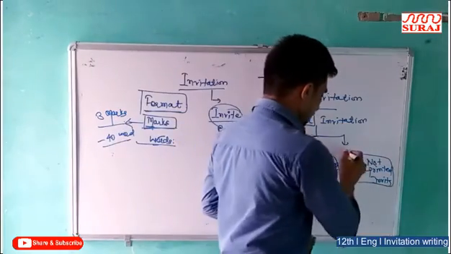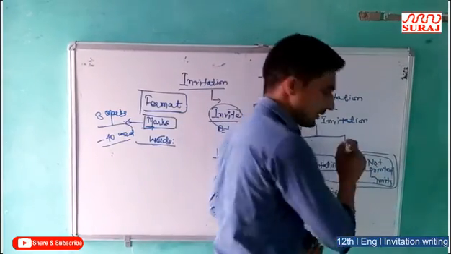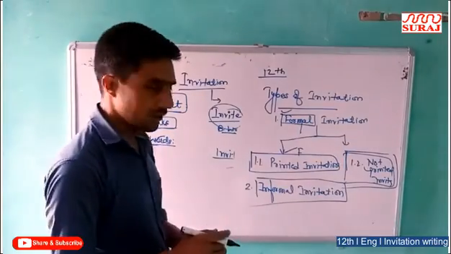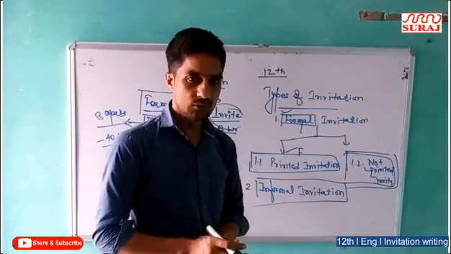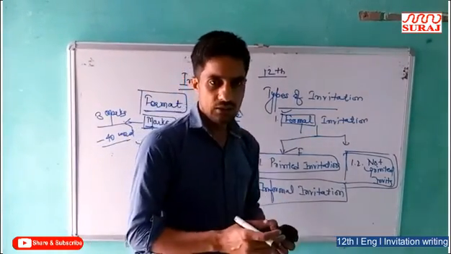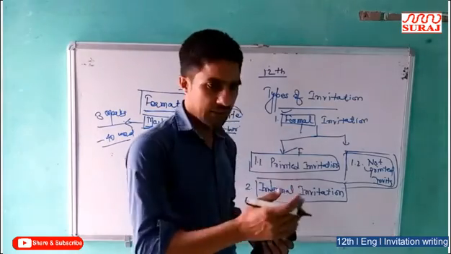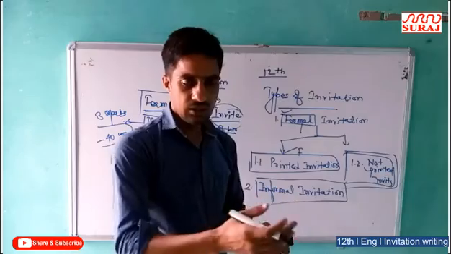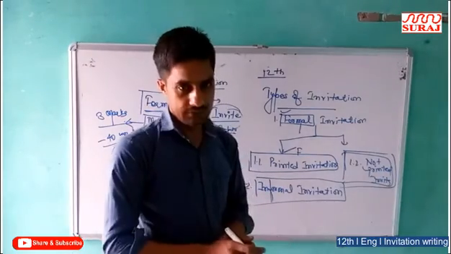Second one, not printed invitation, where we invite our relatives, our friends and knowns, and we write everything like sender address, after that date, receiver address, subject and content of the invitation.